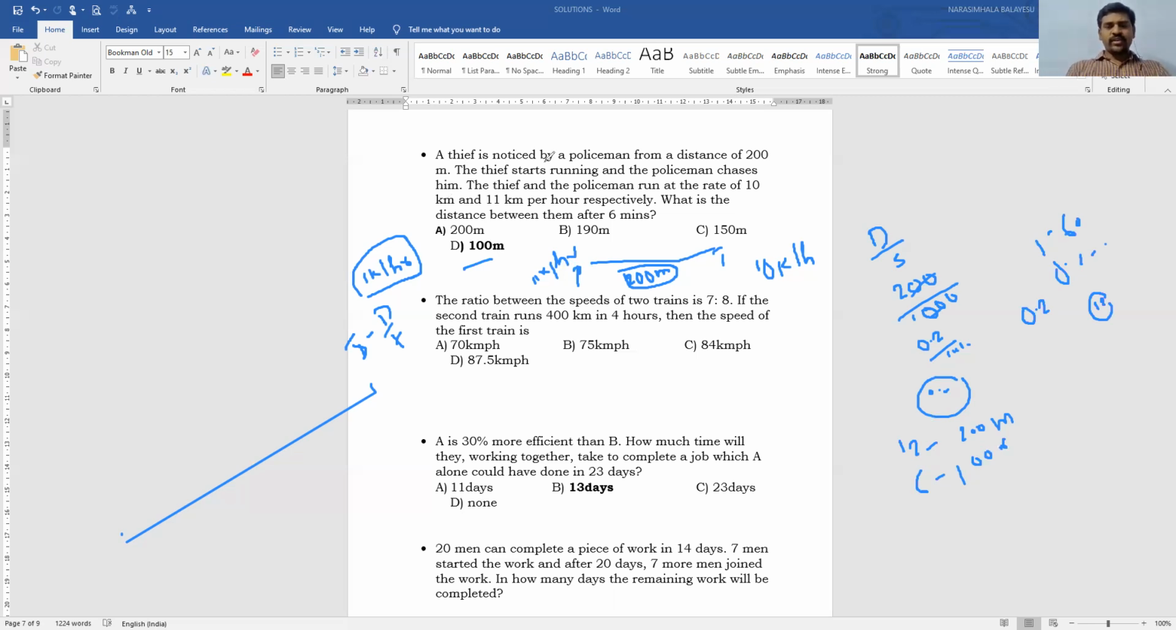So here a thief is noticed by a policeman. Police is here, thief is here. Now the thief starts running, so the police started chasing the thief. What is the distance between them? 200 meters. What is the speed of the thief? 10 kilometers per hour. What is the speed of the police? 11 kilometers per hour. What is the relative speed? Police has 1 kilometer per hour more speed. So with this 1 kilometer per hour, to cover these 200 meters, how much time is required? 12 minutes. Then after 6 minutes, how much distance can he travel? Obviously 100 meters. Right, sir? I think you got my answer.